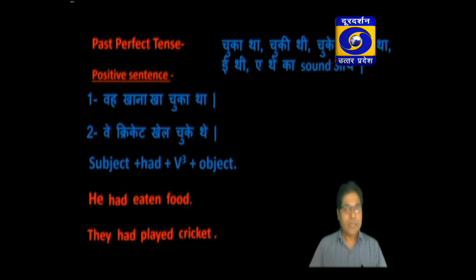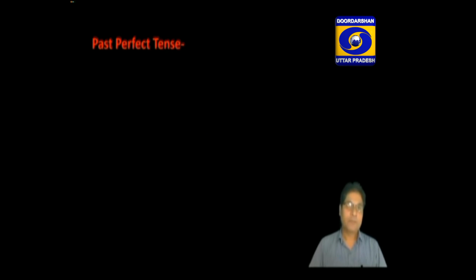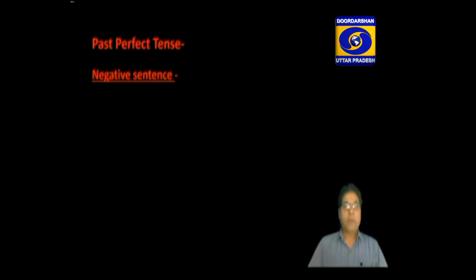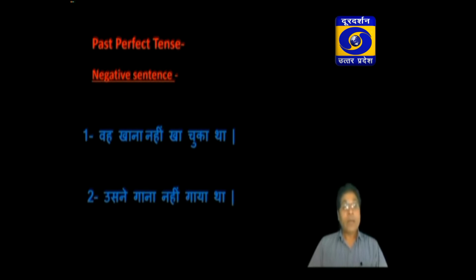Now let us see the negative sentence of past perfect tense. Here, in the negative sentence, the identification is the same, but there is a negation of work as वो खाना नहीं खा चुका था, उसने गाना नहीं गाया था. You can say that there is चुका था in the last of the first sentence, and in the second sentence you get the sound of या था in the last of the sentence.